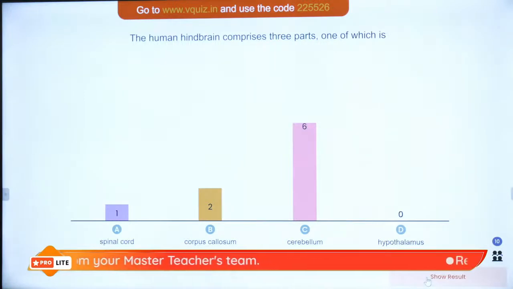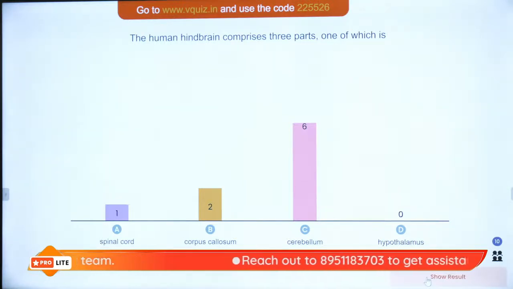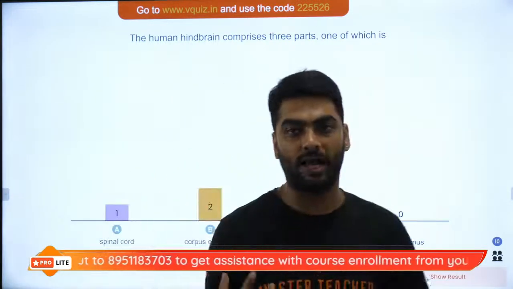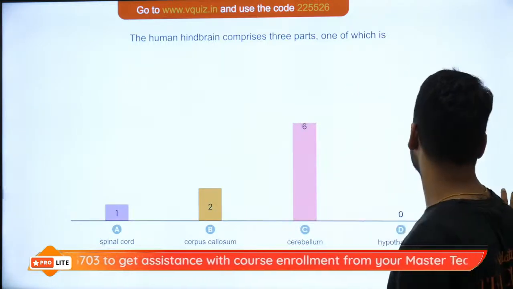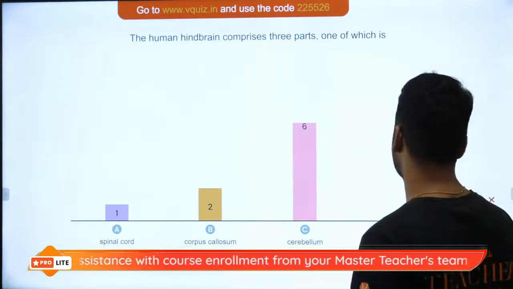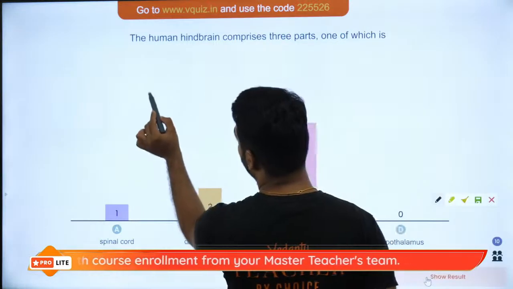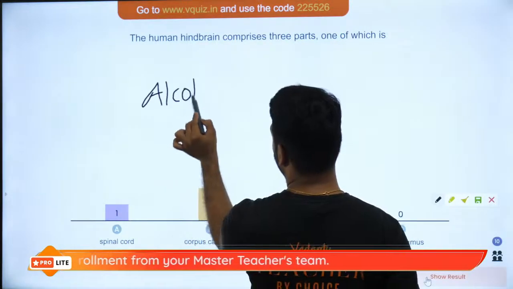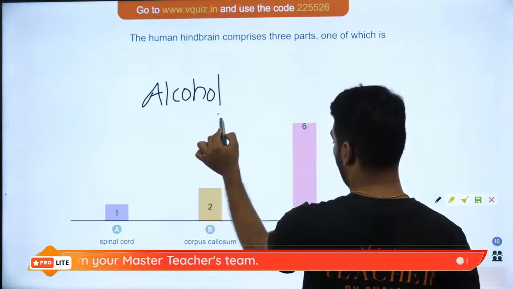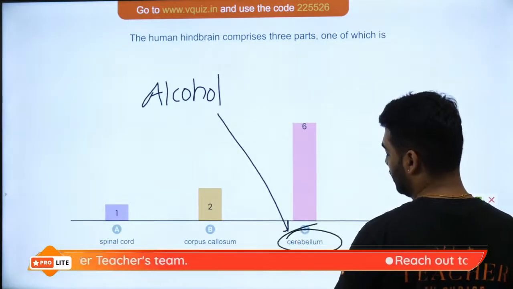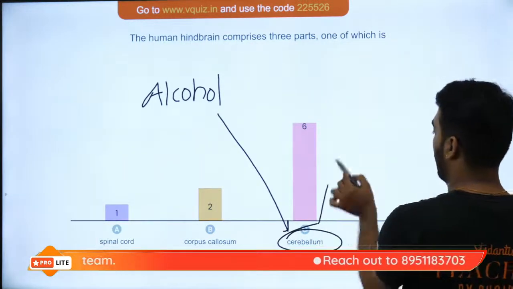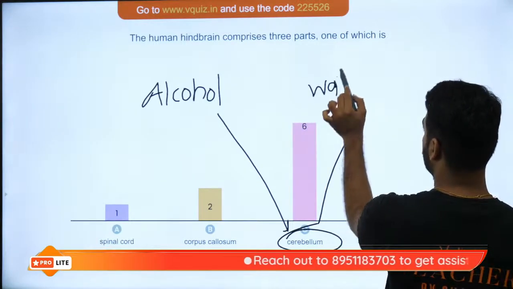The answer to this question will be your cerebellum. Your cerebellum is a part of the hindbrain. It is also the part which controls your posture and the voluntary activities, and that is why I told you it is a very important question in the exam, that a person under the influence of alcohol directly gets affected in the cerebellum, and because of this the person walks clumsily.